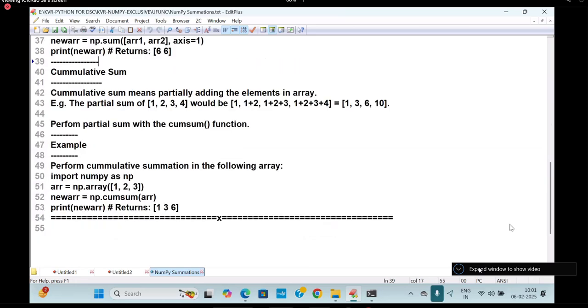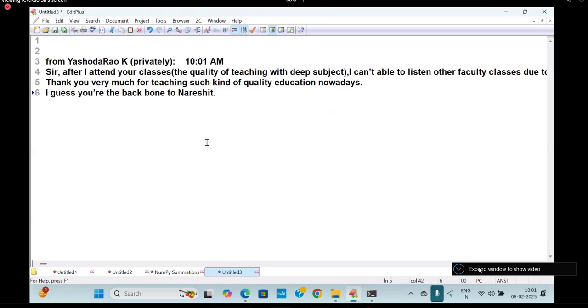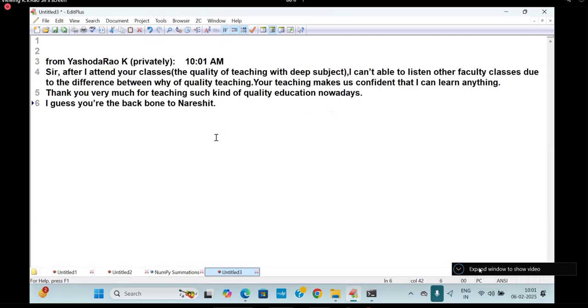Right. So, a very big message is coming. Student Yashoda Rao. Okay. I will just take out that message because when she or he, I don't know, maybe she, I'm thinking girl, took that much pain to type it, I would read it out.